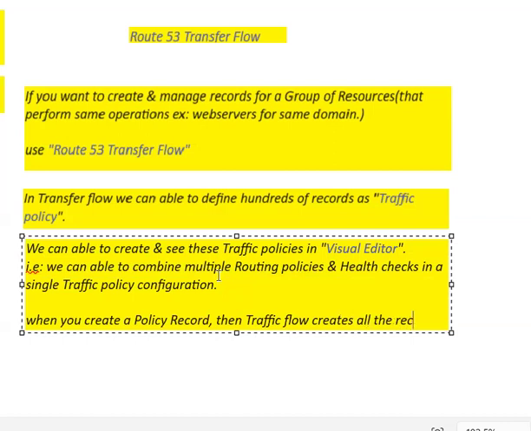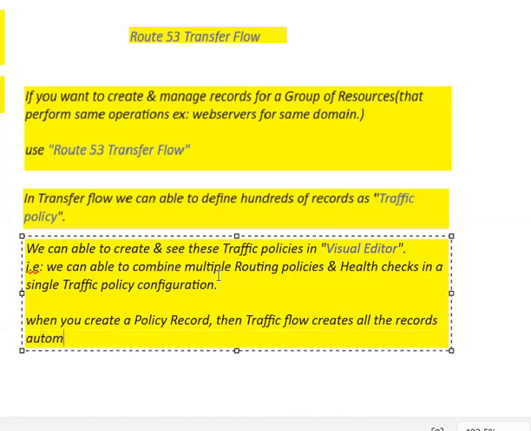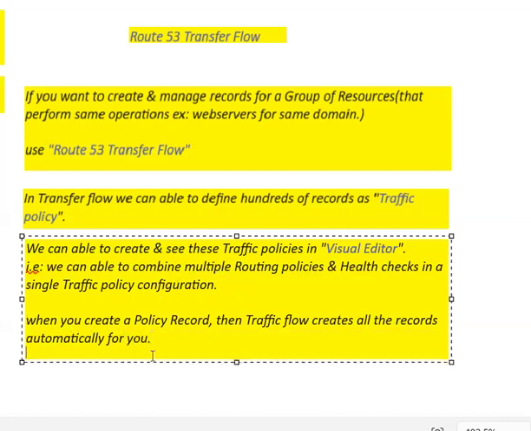Whatever records you provided under this traffic policy configuration, all those records will be created by traffic flow automatically for you.